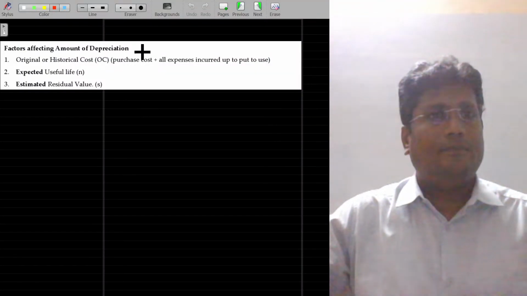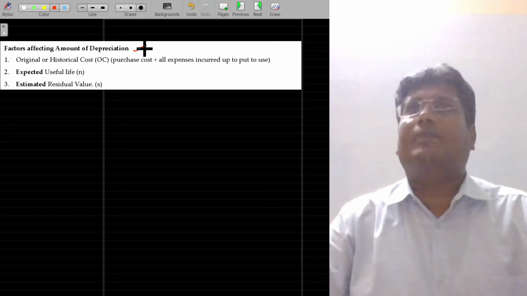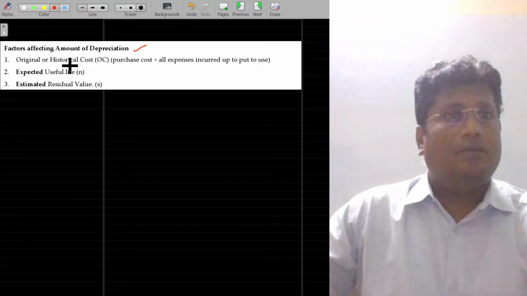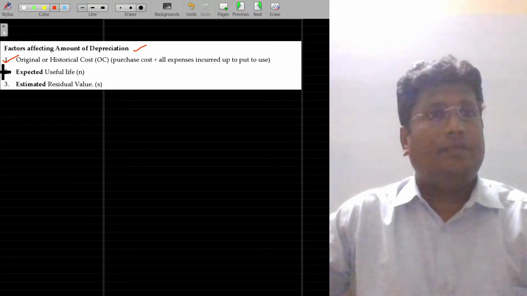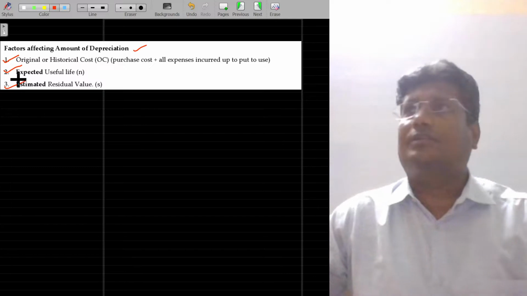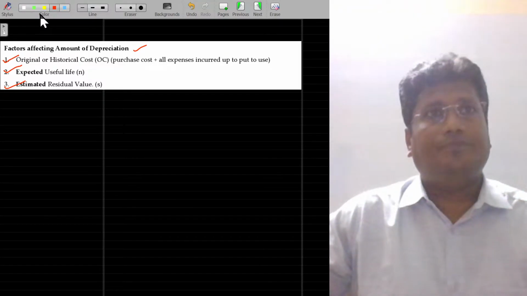Let's see the factors affecting the amount of depreciation. Original or historical cost is the number one. Expected life and estimated residual value. These are the three factors.